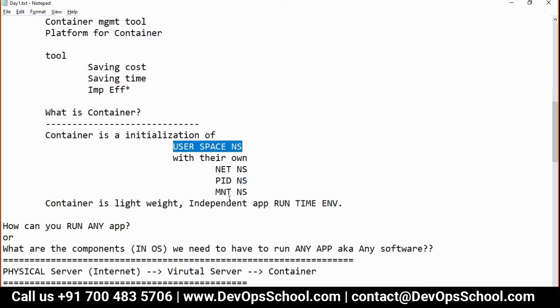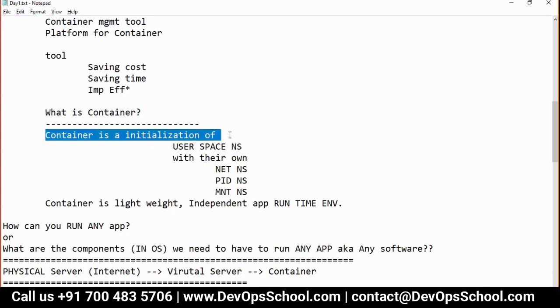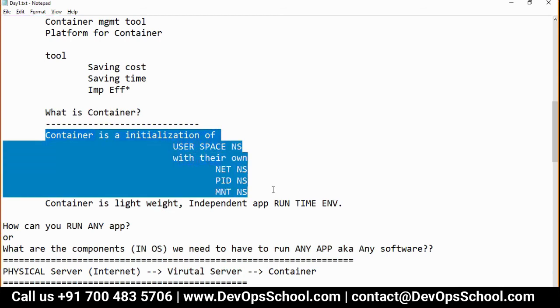But the question you probably have in mind is, how many users can I create in my system? It's not decided by you, but by how many processes each user is running. Let's say I have 20 users created on this machine, but 5 people have logged in, and each is running too many applications, consuming too much CPU and RAM from the system. So it depends on how many processes each container is running and consuming the resources of the system. That decides the number of containers you should run.